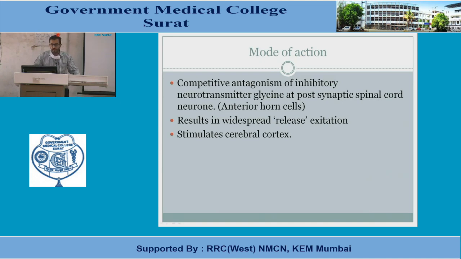So it will be affecting only the anterior horn cell, and that will be post-synaptic spinal cord, not pre-synaptic. So the post-synaptic anterior horn cell will be affected, and glycine will be inhibited. That's why there is a widespread release of excitation and it stimulates the cerebral cortex.